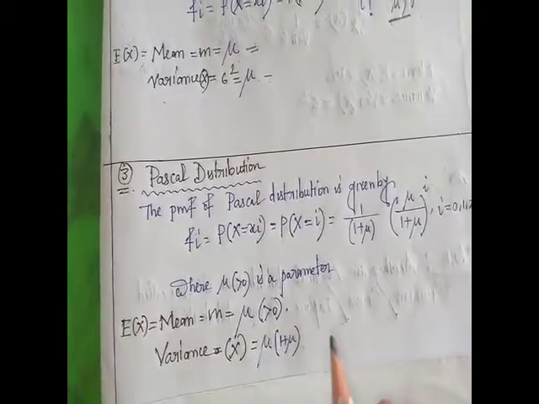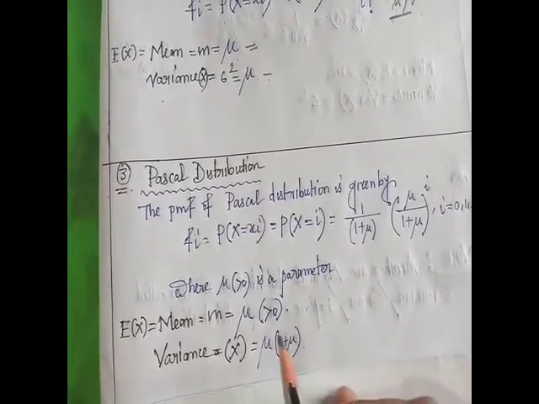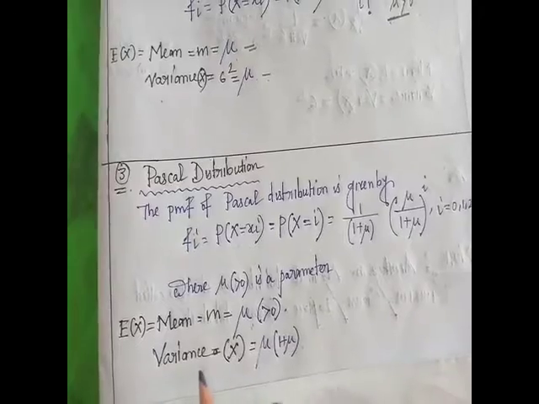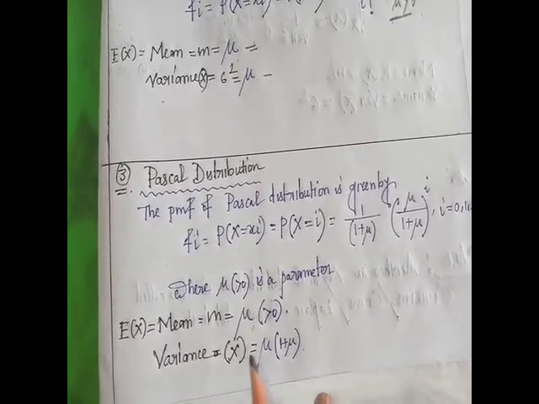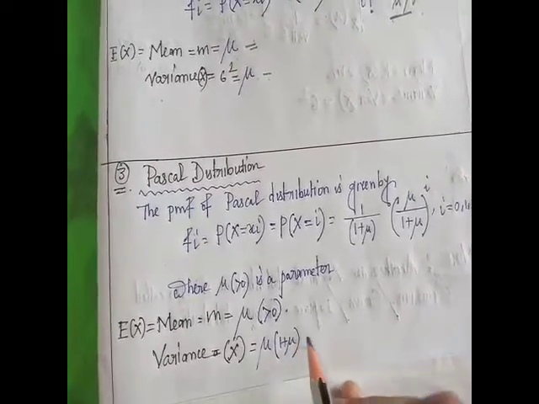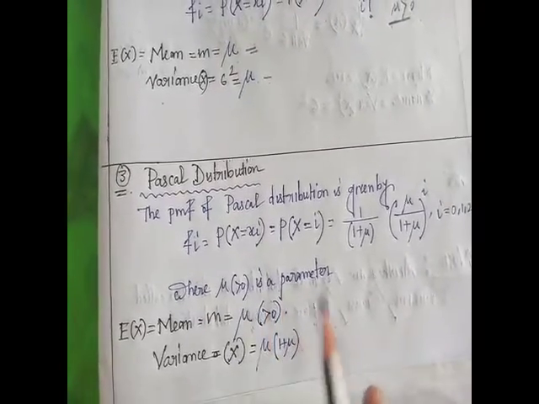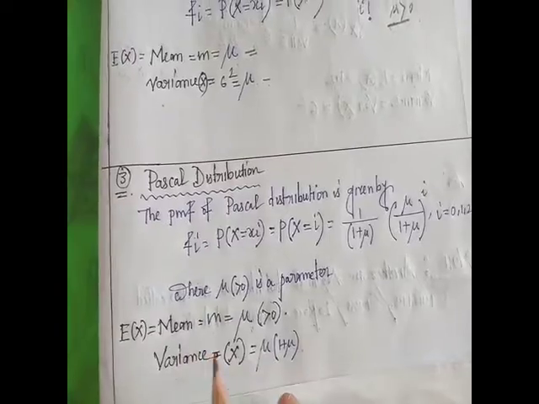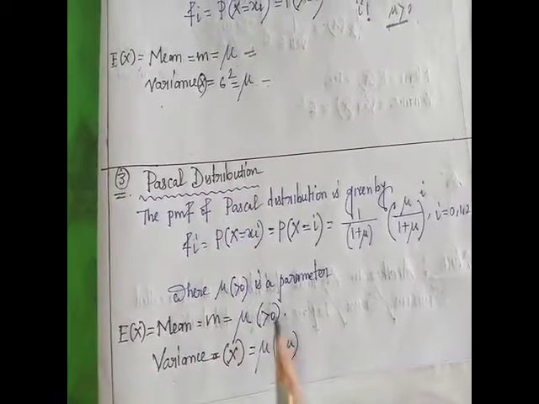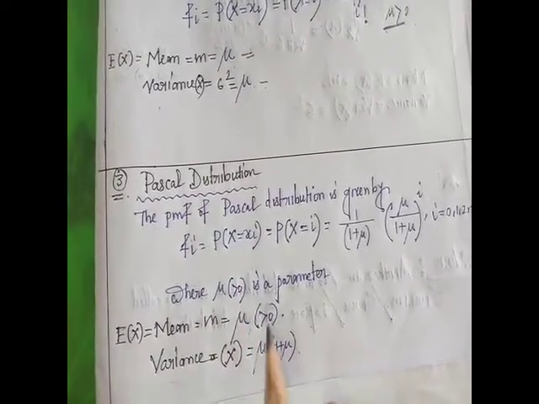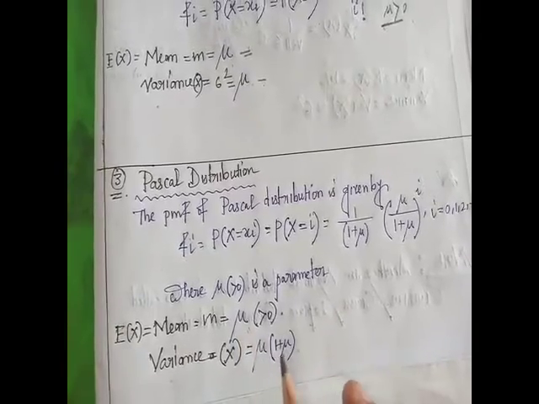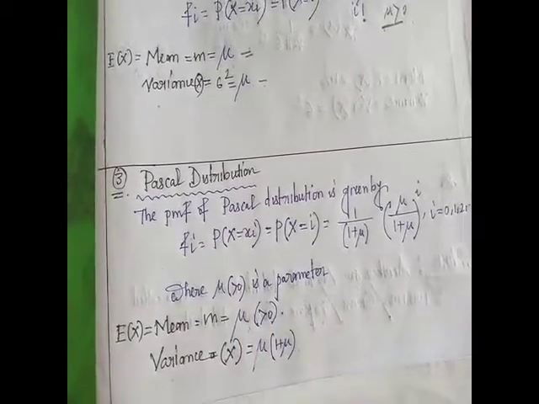So the variance of X of the Pascal distribution is mu into (1 plus mu), where mu is the parameter which is greater than 0. Very important result. The mean and variance of the Pascal distribution are given by mu and mu into (mu plus 1) respectively.